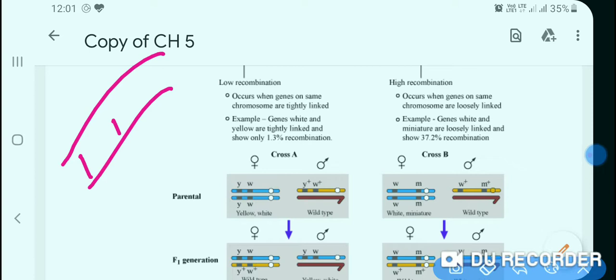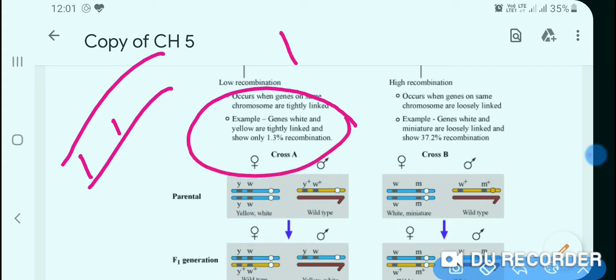That means most of the progeny will be of parental type. In this case, Morgan found that only 1.3% were new combinations, while all the rest were parental combinations.